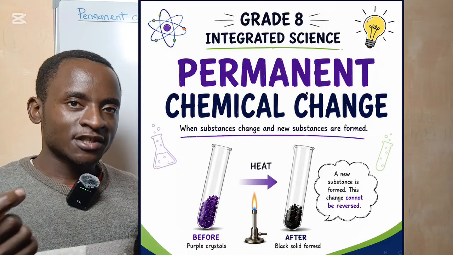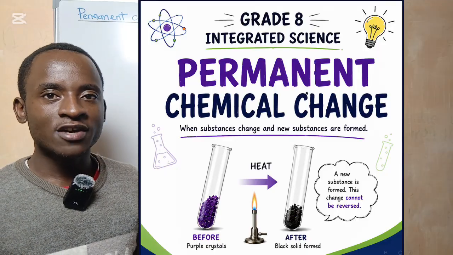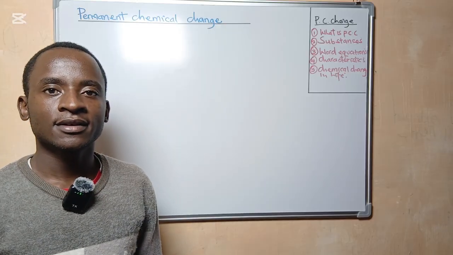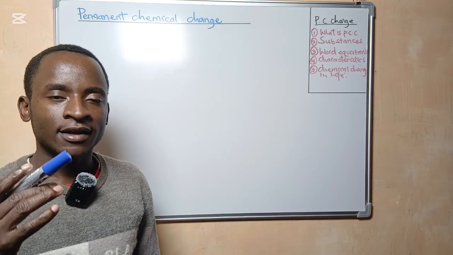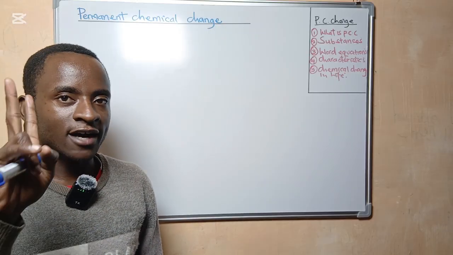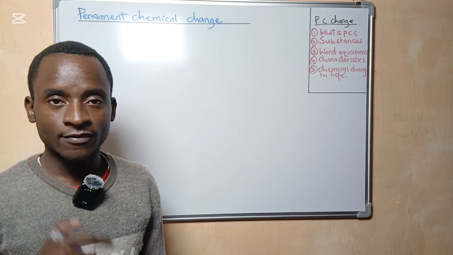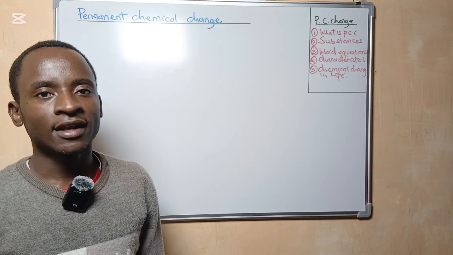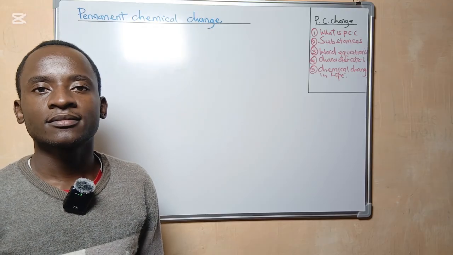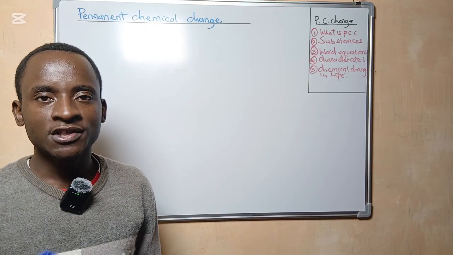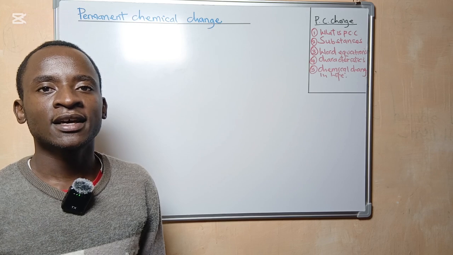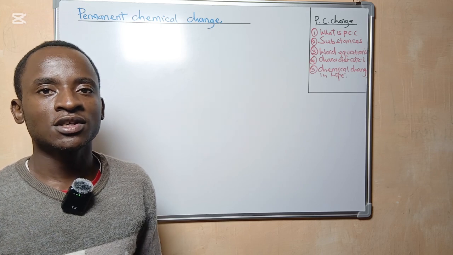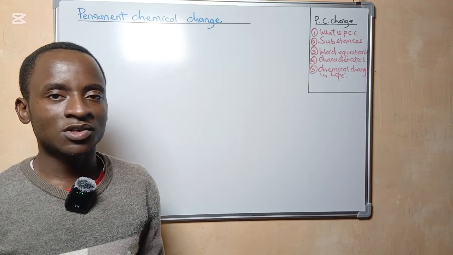Just a quick review: under a temporary change, we mentioned that we have two types of changes, a temporary physical change and a temporary chemical change. And we had adequate time to demonstrate them using various substances which we have in nature.